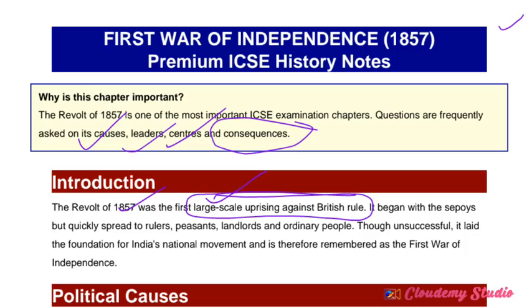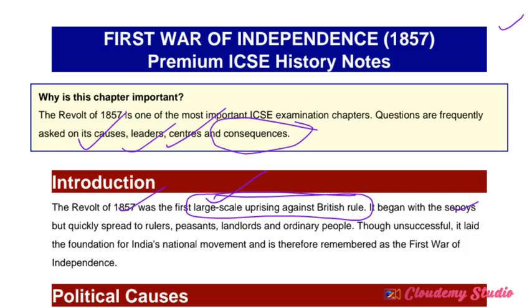Because some sections of Indian society did not participate in the First War of Indian Independence. If all sections of Indian society had participated, we could call it a mass uprising or mass revolt against British rule. But large-scale uprising means some sections of Indian society remained neutral at the time of the war. That's why this was only a large-scale uprising.